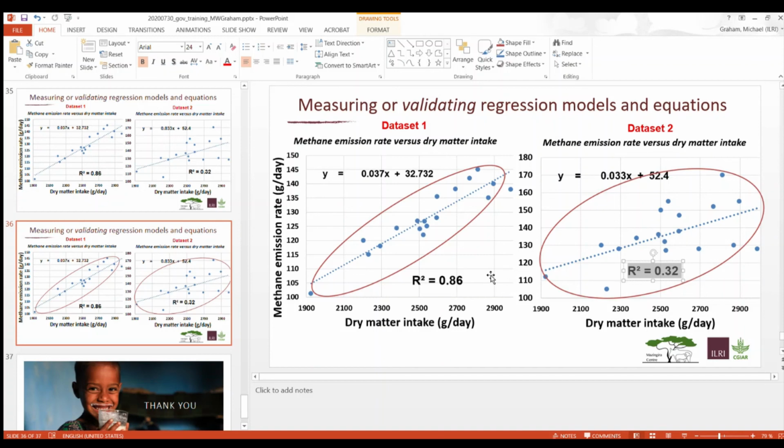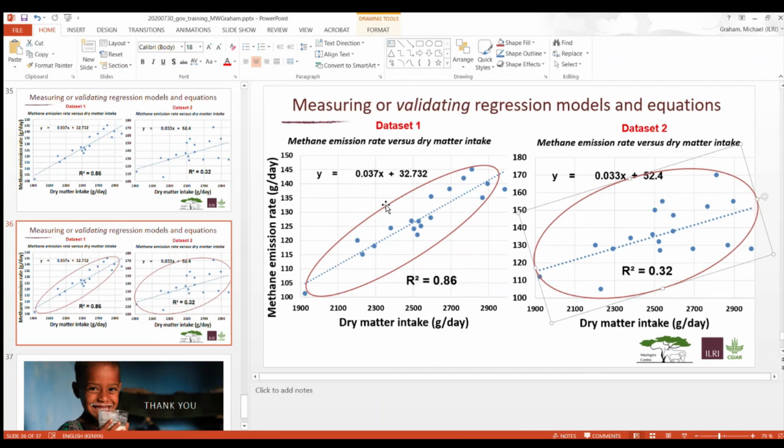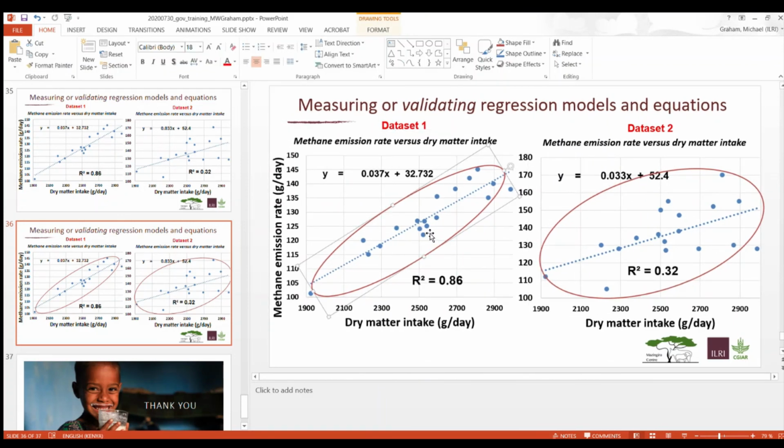But you can see here, based on the circles I've drawn, that one of them has a much greater scattering of the data than the other. One is fairly narrowly clustered around the line, whereas one is scattered kind of all over the place.